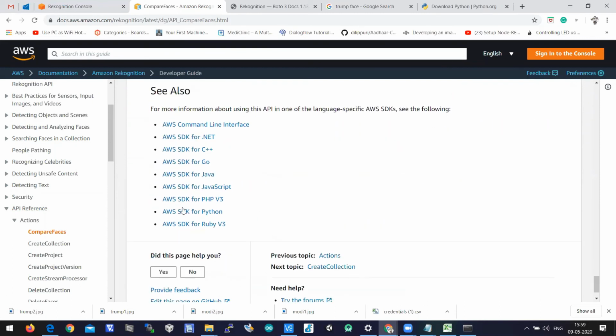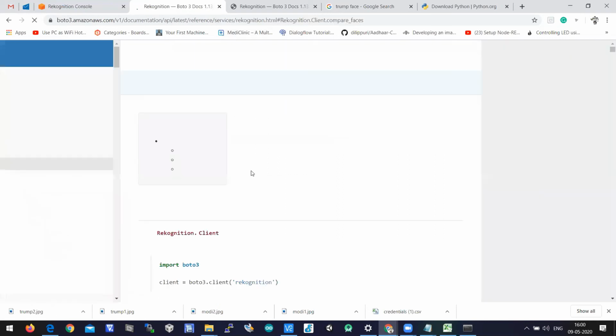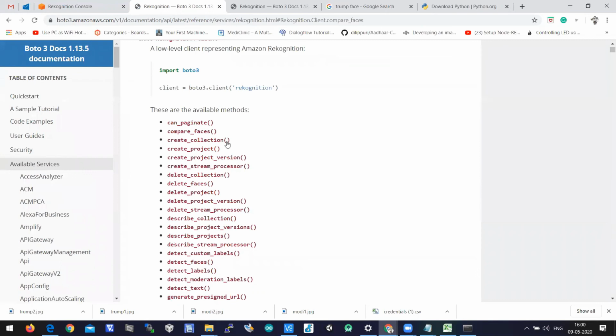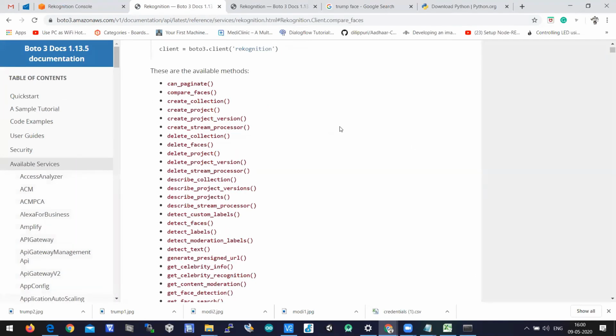Let us take the AWS SDK for Python. Here we have compare_faces, so it is able to identify the comparative similarity threshold value between the faces which have been passed.